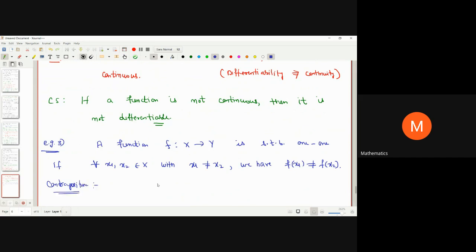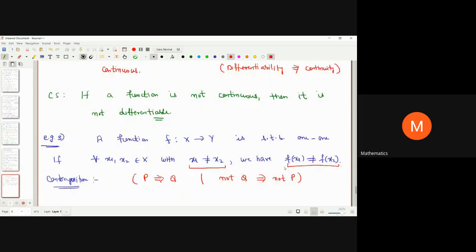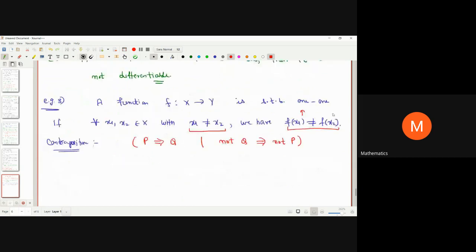The contrapositive is of the type that if we say P implies Q, then its contrapositive is not Q implies not P. Okay, if not Q, then not P. That means here we want to show that for distinct points in X, the images of the points should be distinct. But its contrapositive is: if not this, meaning if f of x1 is equal to f of x2, then we must have x1 is equal to x2.